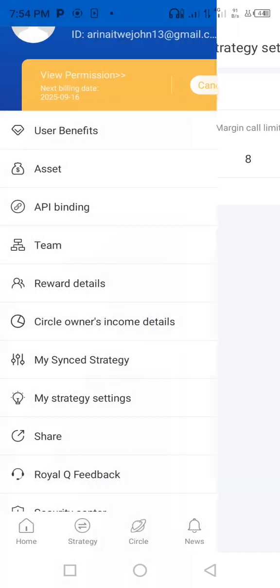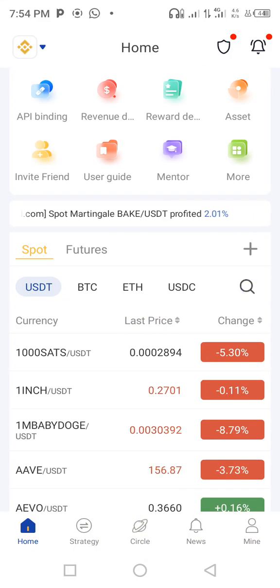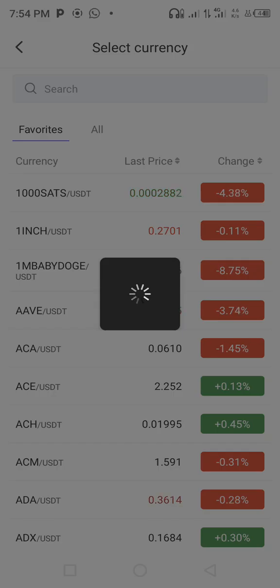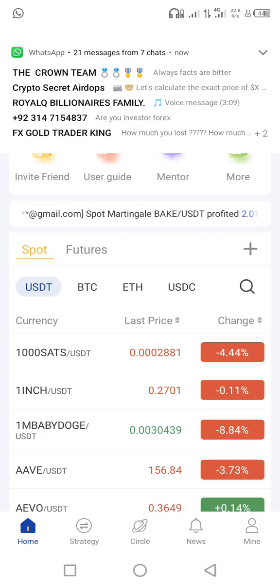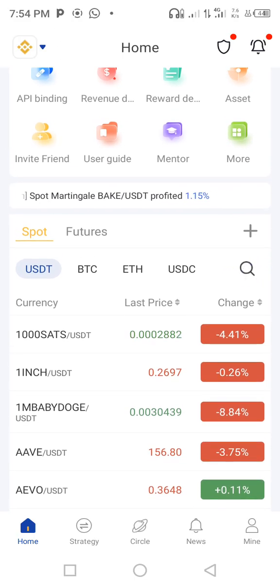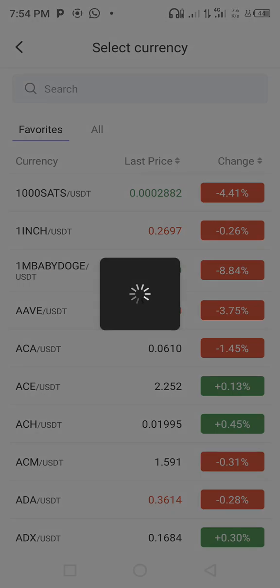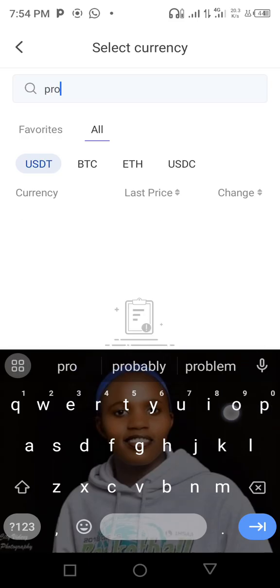They say the pros. What you do, you come on home, you tap on the search button. I don't know if people have seen it. It is just here, just below the plus button. Press on search, then all, then you look for pros.